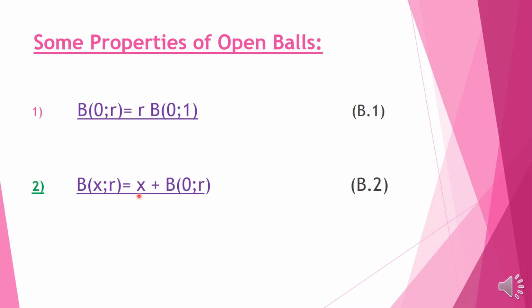Here is another property of an open ball: if we have a ball of radius r centered at 0 and we translate it by x, then we will get another ball of the same radius r, but this time the ball will be centered at x. This is another property, B2. Remember these two properties.